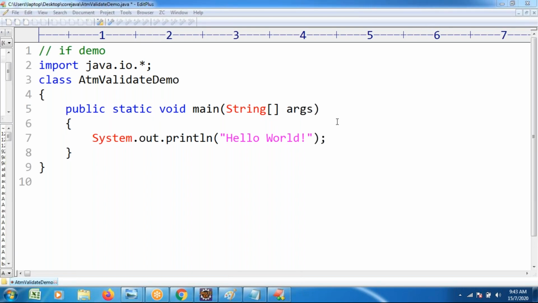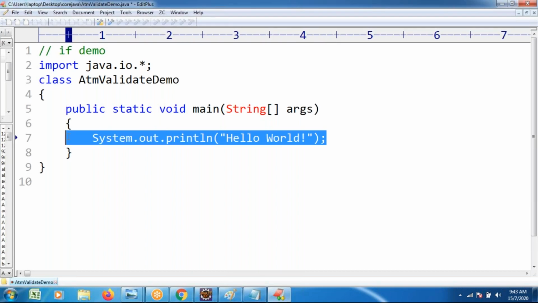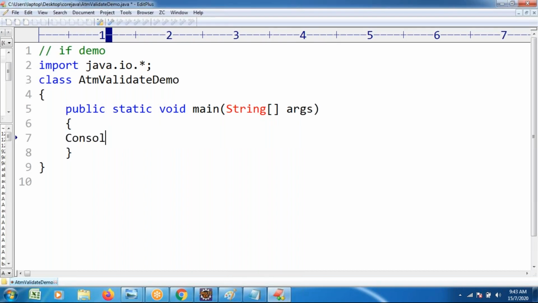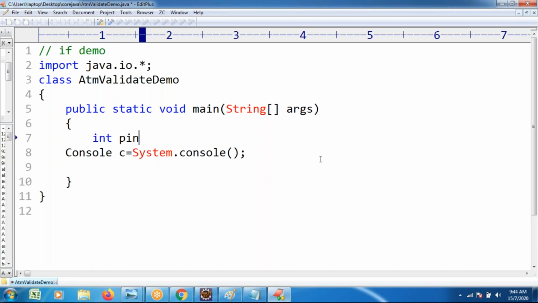Now observe the Console class syntax: Console c = System.console(). After this, I want to write one statement for understandability purposes: as per my records, my PIN number is equal to a value.